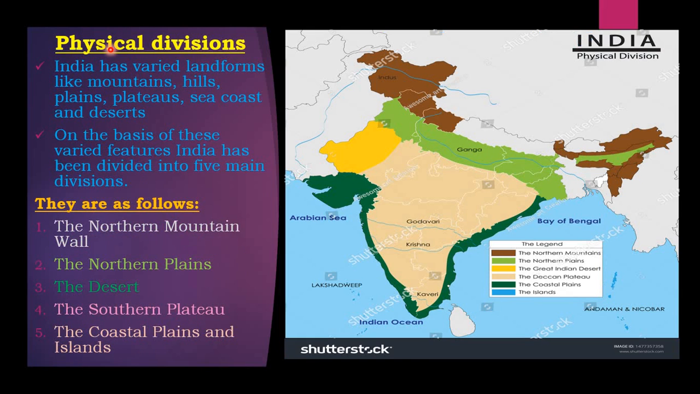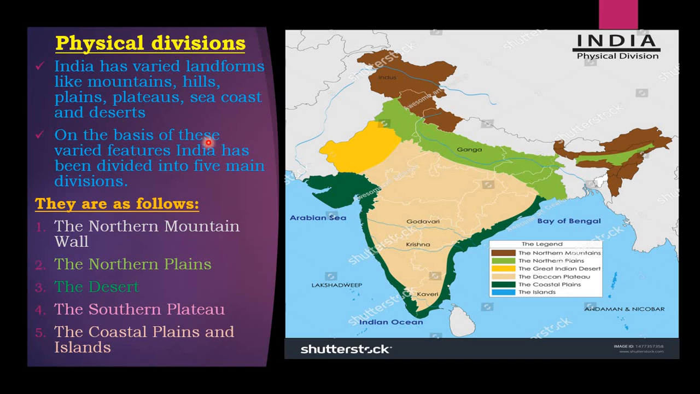So next we have physical divisions. After India's neighbors, next we have physical divisions. India has varied landforms like mountains, hills, plains, plateaus, sea coast and deserts.